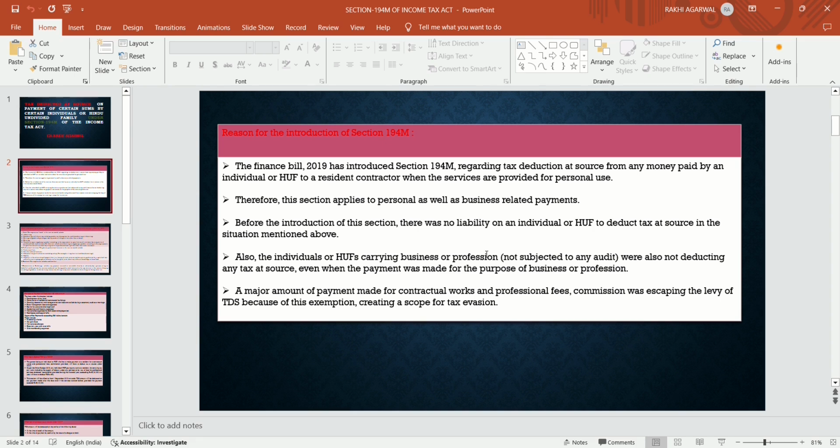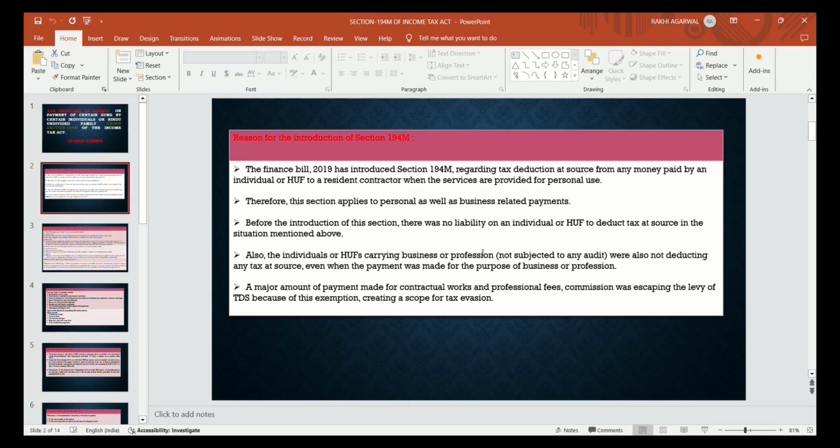The Finance Bill 2019 has introduced Section 194M regarding tax deduction at source from any money paid by an individual or HUF to a resident contractor when the services are provided for personal use. This section is applicable to an individual and HUF who is going to pay any amount for the service they receive from a resident contractor. And what service do they receive?